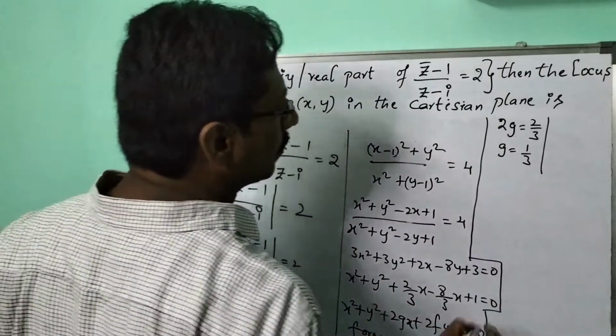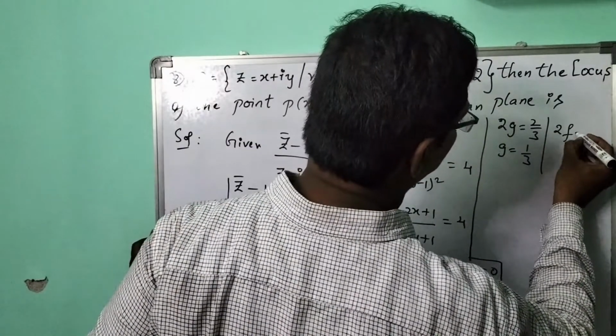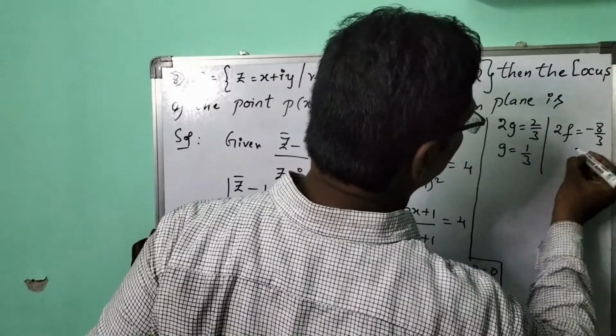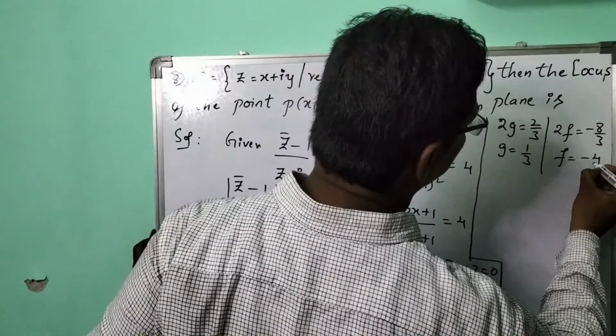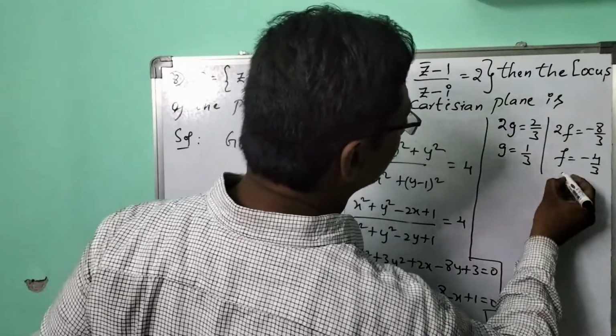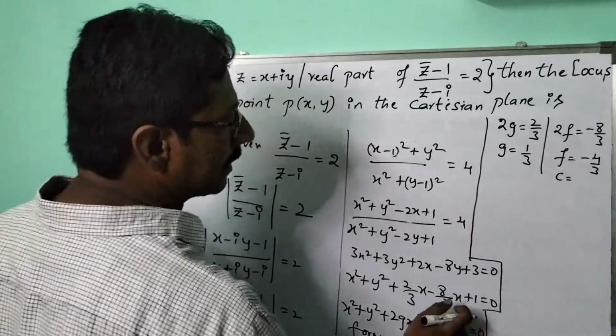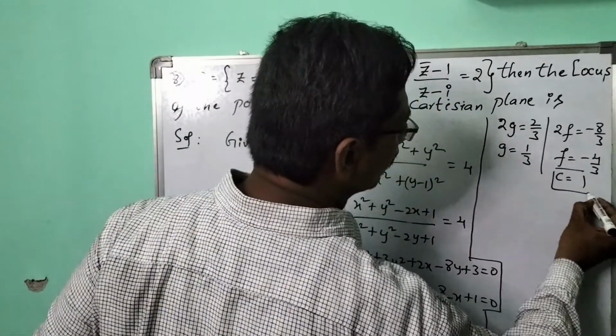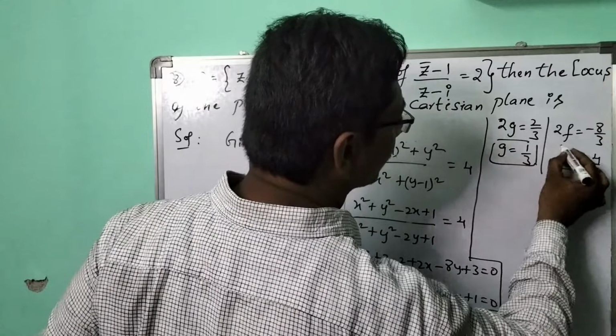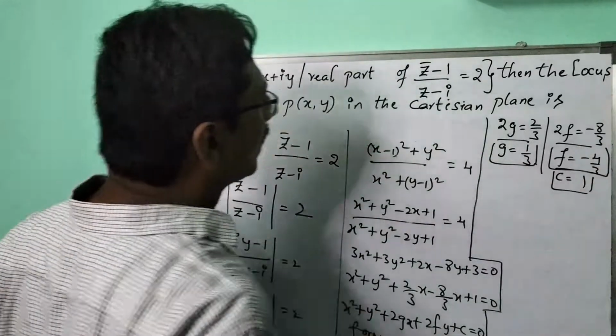Here 2f equals minus 8 by 3, which means f equals minus 4 by 3. And similarly, what is the value of c here? C is nothing but 1. Done, children? So thereafter, what is our target here?